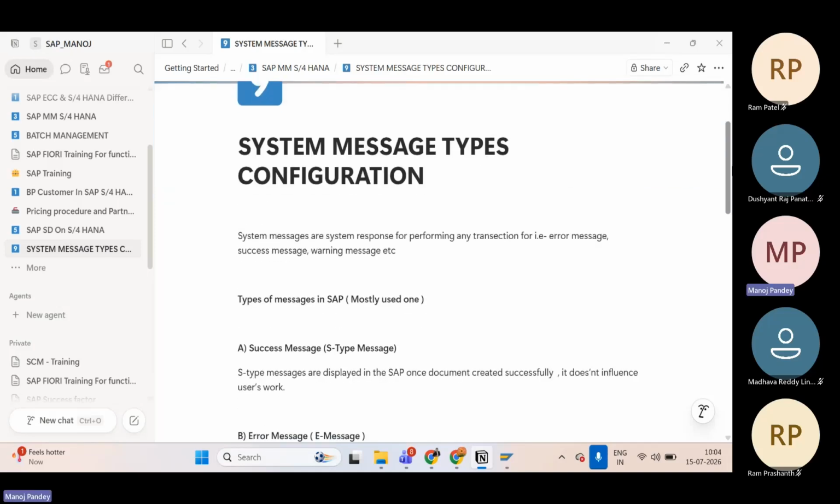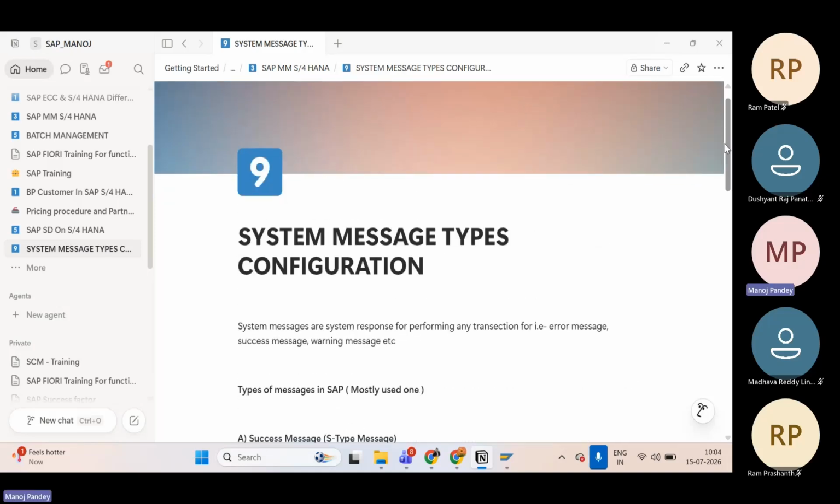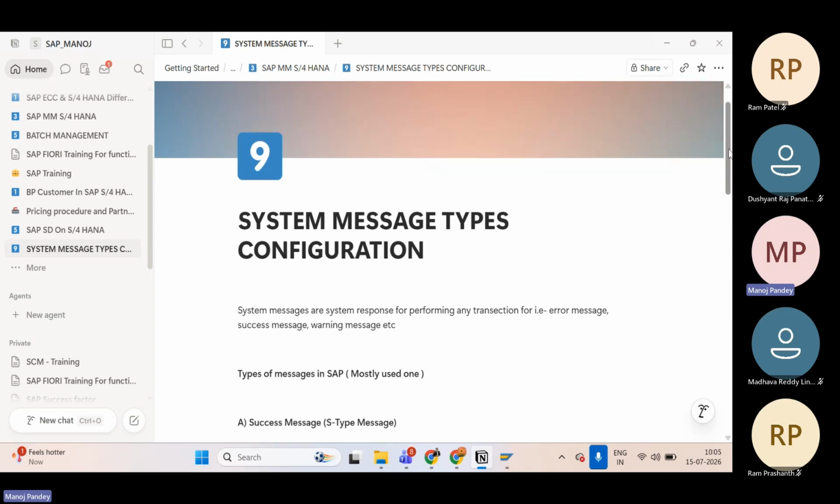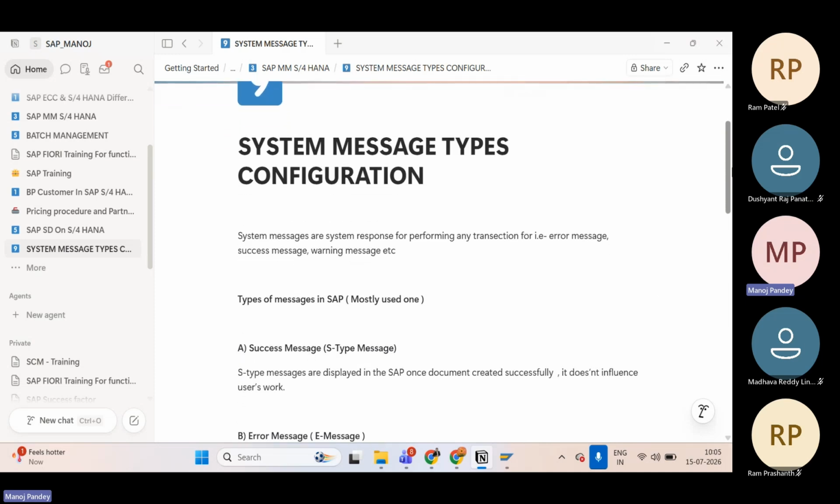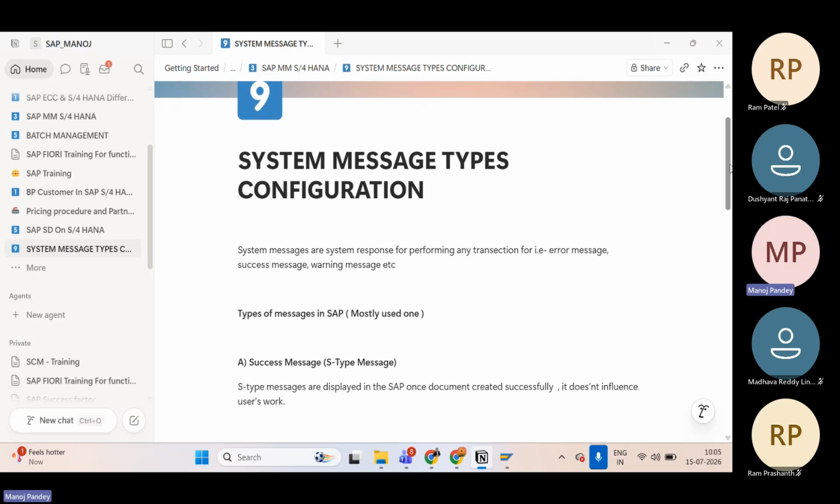Sometimes in interviews they ask what types of system messages there are. System messages are the system's responses to whatever we are doing in SAP. For example, if we are creating a material or a document and it is created successfully, we call that a success message. But if there is some issue, a warning message or an error message can come. So these are the types of system messages.